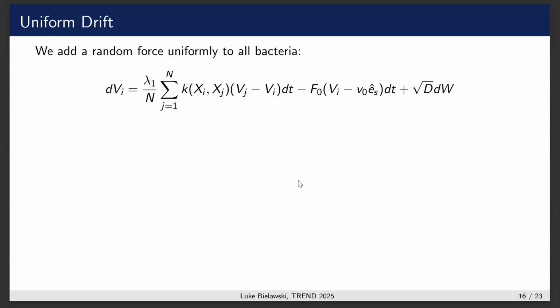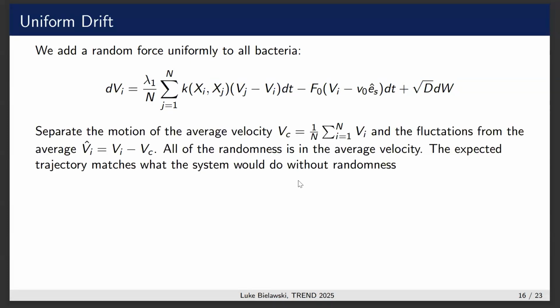So before we had an ordinary differential equation for each bacteria's velocity. Now we have a stochastic differential equation, as highlighted by this dW term. To study this, we separate out the motion of the center of mass, which is the average velocity, from fluctuations from the average velocity. It turns out the reason this is so simple is that all of the randomness is trapped into the average velocity. And you could write out the stochastic differential equation, and that one is actually explicitly solvable.